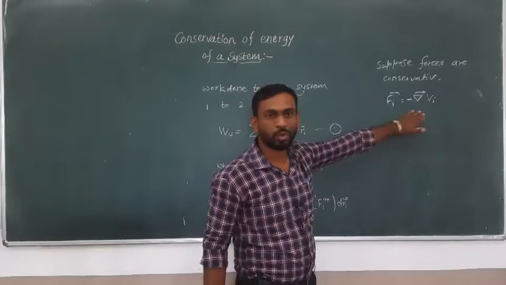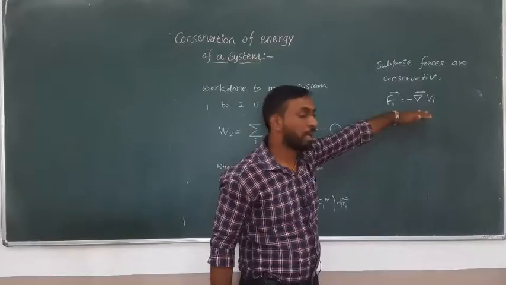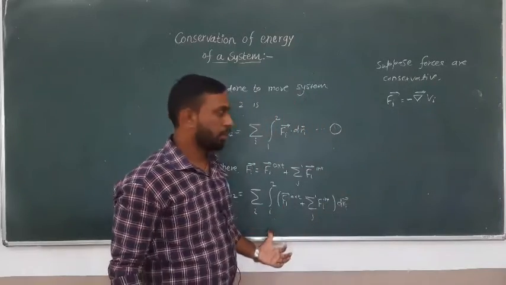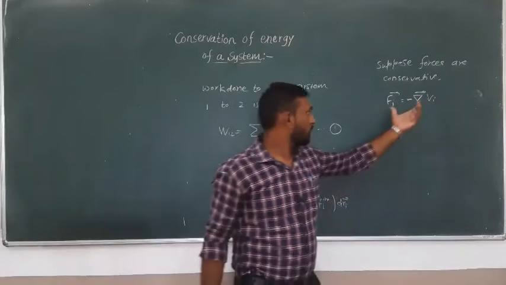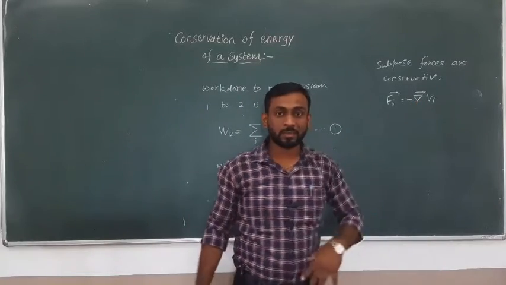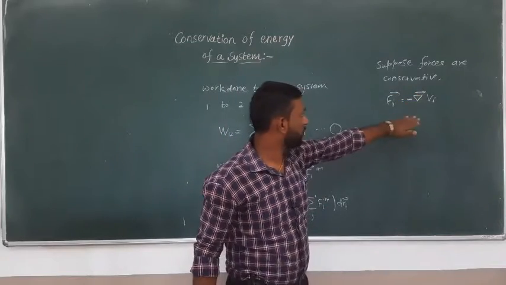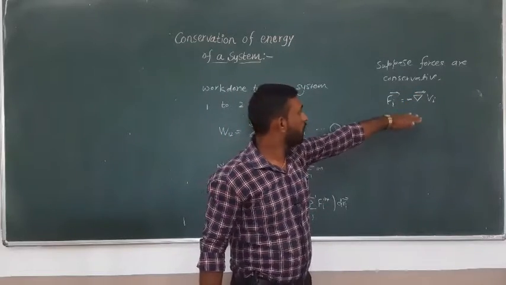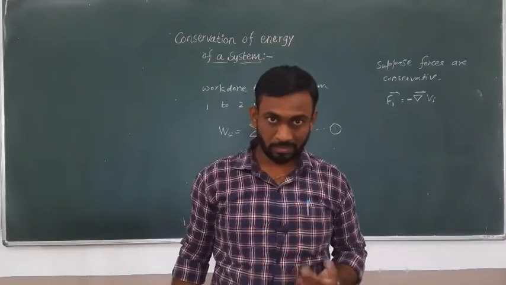We all know this from basic physics, but why we write this is the conservative nature of the forces. If forces are not conservative, we cannot write this force in terms of the potential energy. That's why we are assuming the forces are conservative, since they can then be represented in terms of a potential energy function.